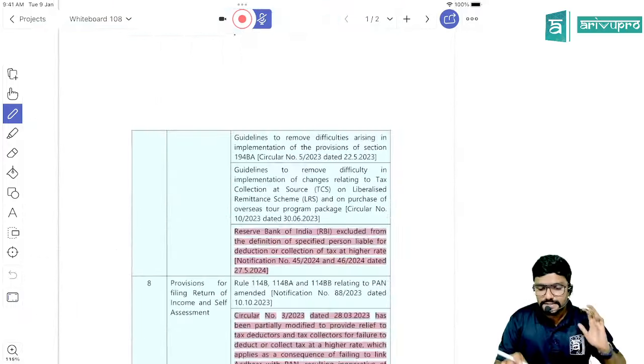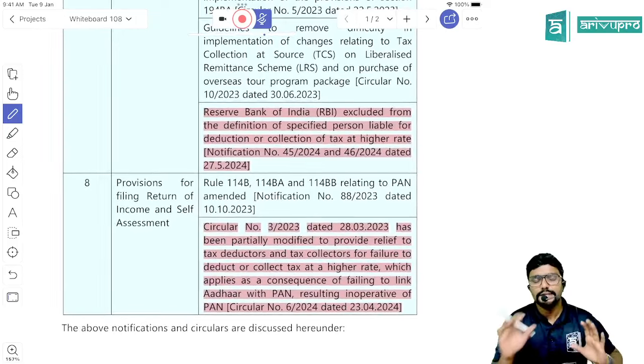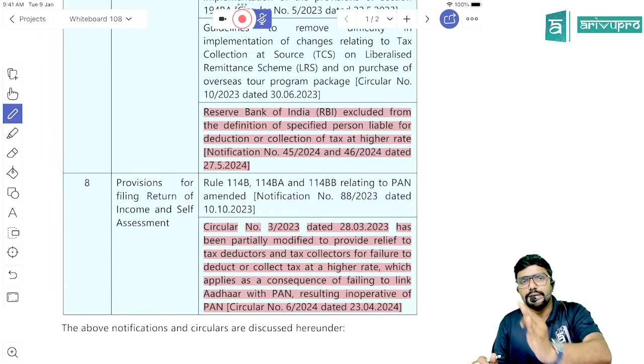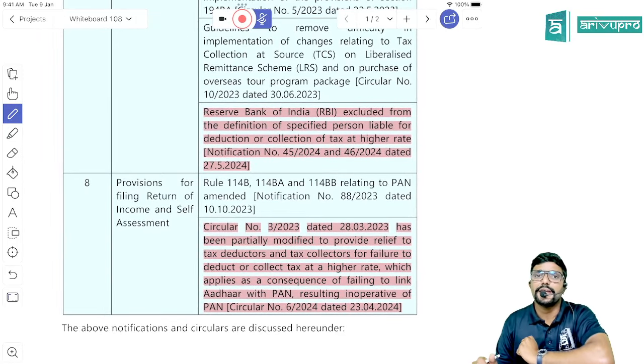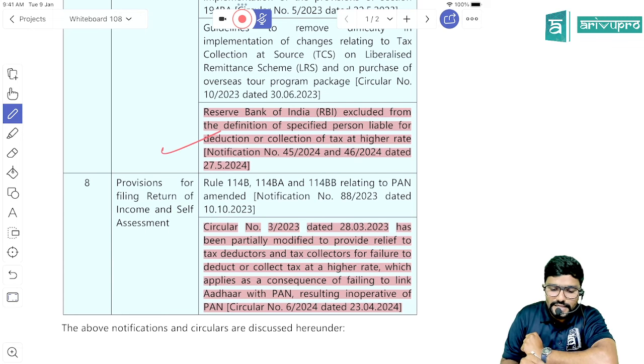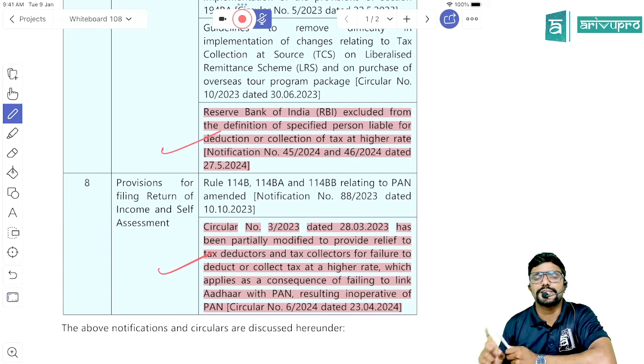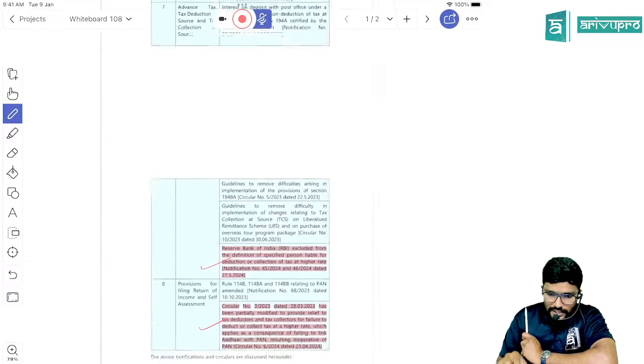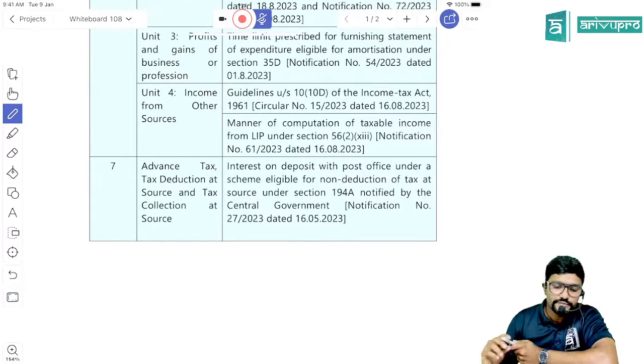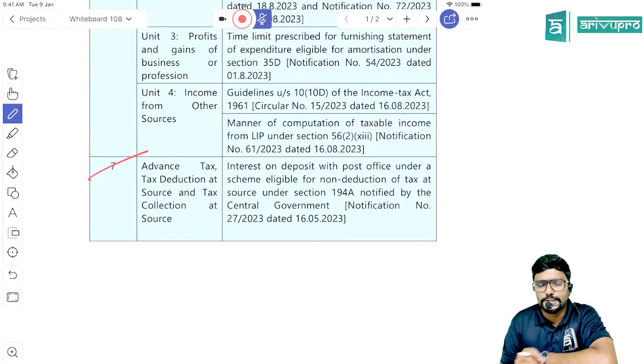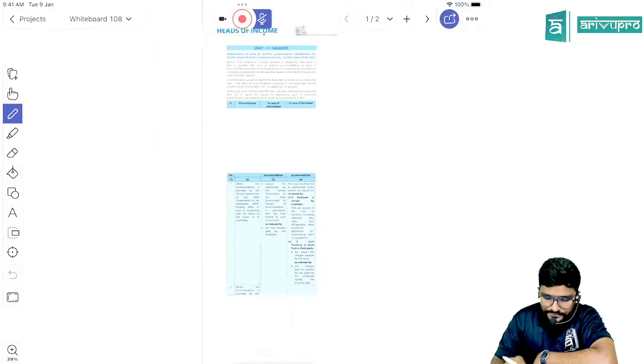Guys, in this statutory update, I have highlighted the amendments which are applicable for Jan 2025 exams. You can observe here, there are only two changes for Jan 2025 exams. What are those? I have just highlighted here. We will cover them in detail now. So the first change is with respect to the TDS and TCS topic. Let us straight away go for that.